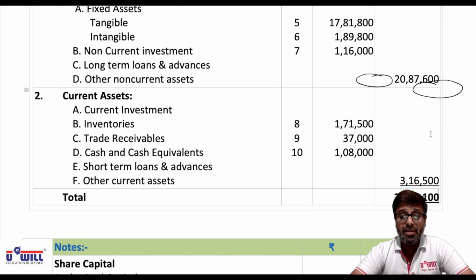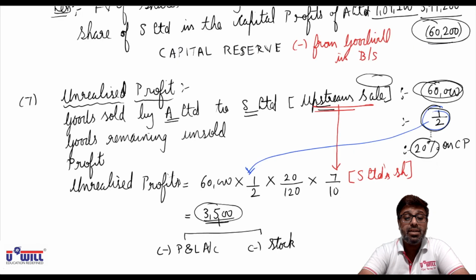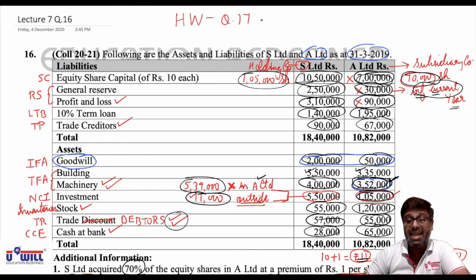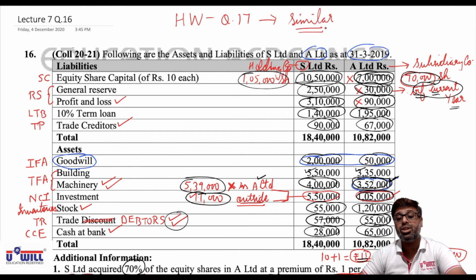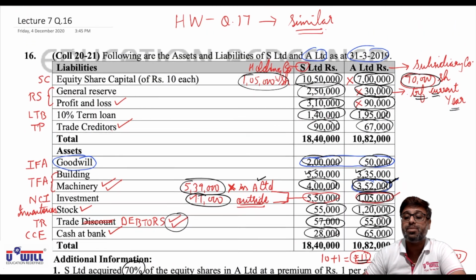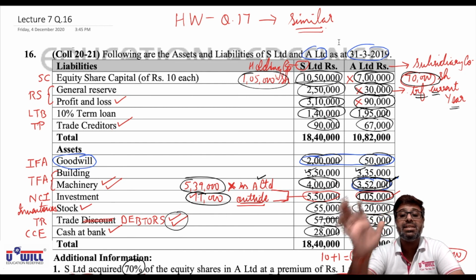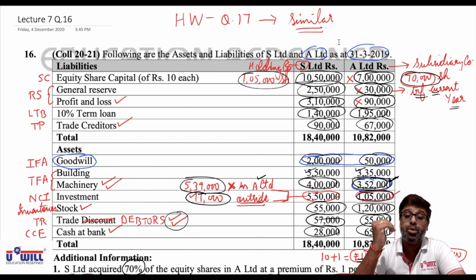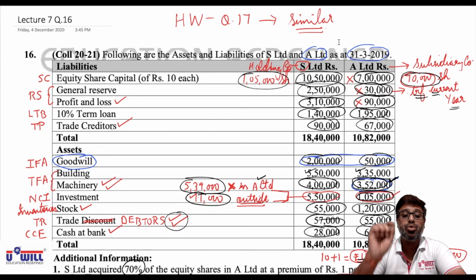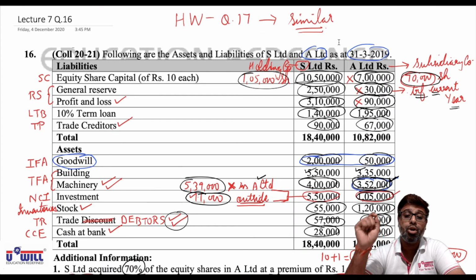Okay. So I hope everyone is clear in this question with the effect of revaluation of assets. How is it to be given? Now see, we have solved question number 16. All of you will try in homework question number 17. It is exactly similar to this question. In fact, easier than this question in the sense that you don't have this check in transit adjustment. Instead of 5 adjustments, you have 4 adjustments only. But all the 4 adjustments are exactly similar. So it is necessary that you try one question entirely on your own. Then only you will understand the effects of this revaluation, etc. So all of you try complete question 17 on your own in the homework.